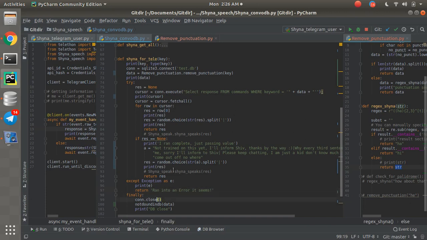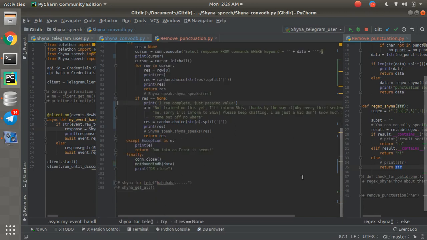Finally, just close the database so that it's available for the next iteration, and secondly, just pass the data value. Even if it doesn't work, you have the data value, pass it to the database. So in case the keyword is the responsible part that created this exception, even then you will be able to detect it, and then you can work on it. So it's way better to use this once.